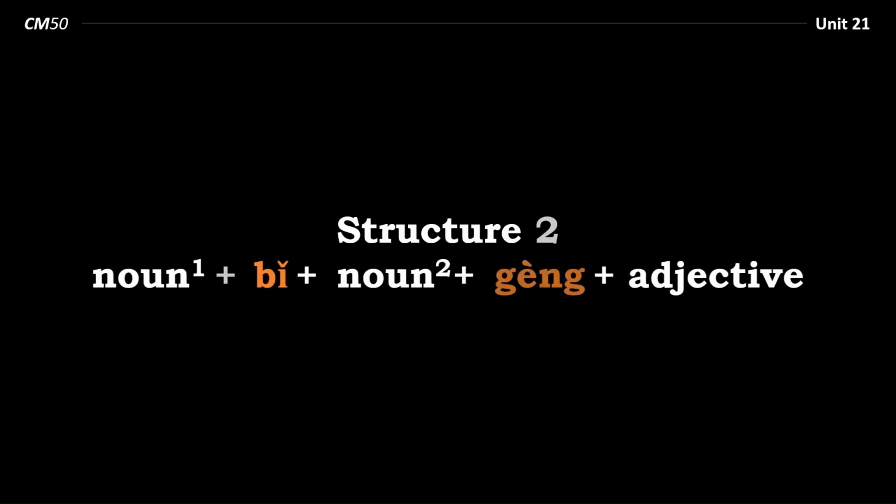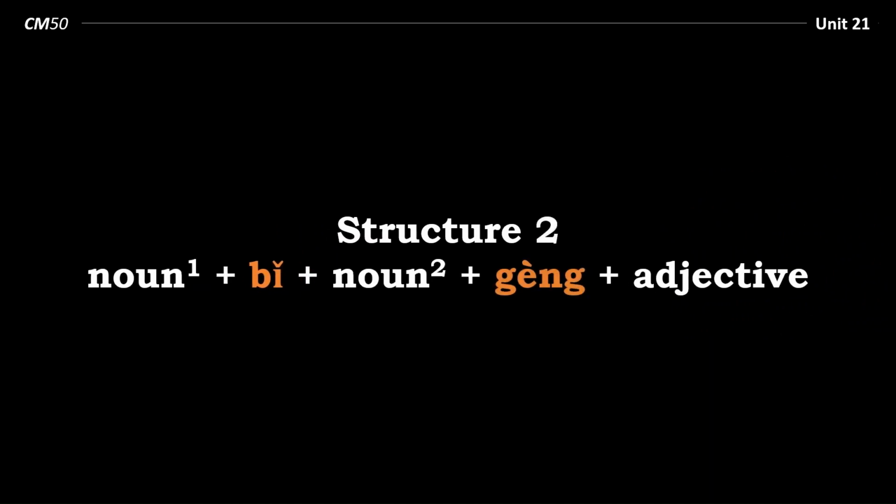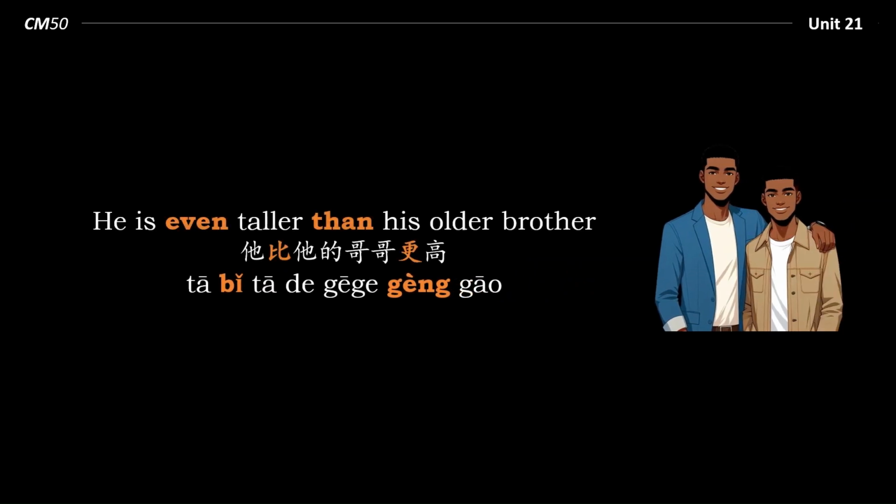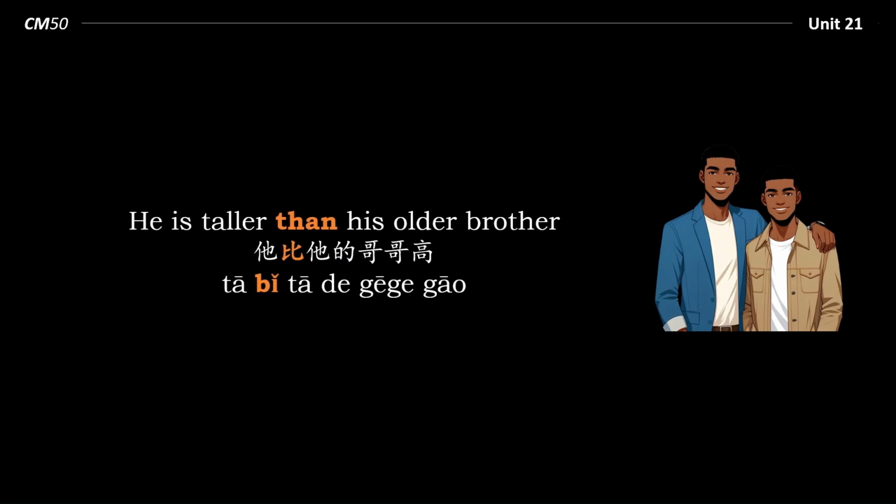Similar to this is noun 1, 比, noun 2, 更, adjective. Now 更 means even more. So we go back to this scenario. He's even taller than his older brother. 他比他的哥哥更高. Now, what's the difference between 他比他的哥哥更高 and 他比他的哥哥高? Well, this sentence, 他比他的哥哥高, is simply a statement of fact. These brothers might not be what we consider tall for men, but the younger brother is taller than his older brother. So that's just a simple statement of fact.